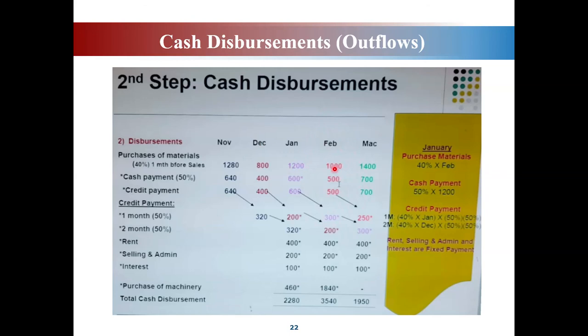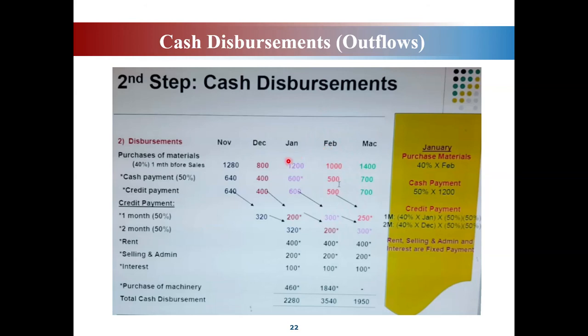For February, the materials for February, you bought a month before, in January, because you want to produce the output, isn't it? You want to sell in February, so you buy the raw materials before February, meaning in January. Same goes to March. The purchase for March, you do in February.